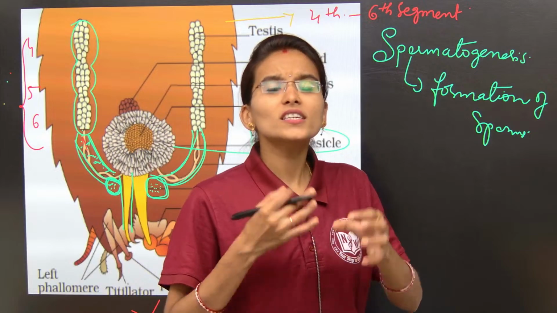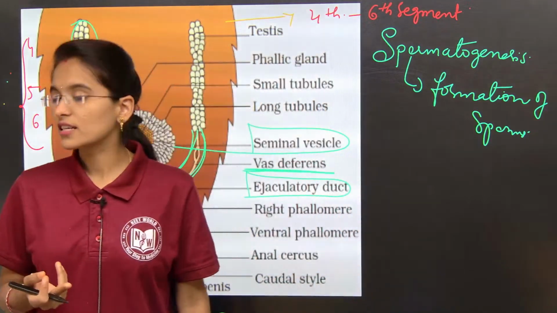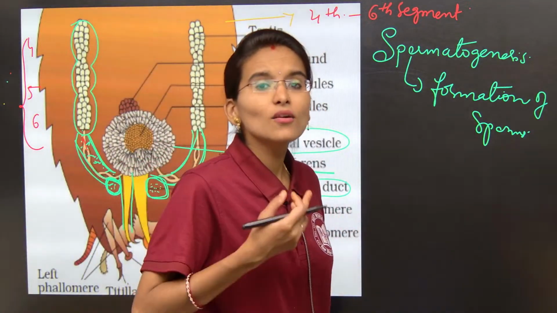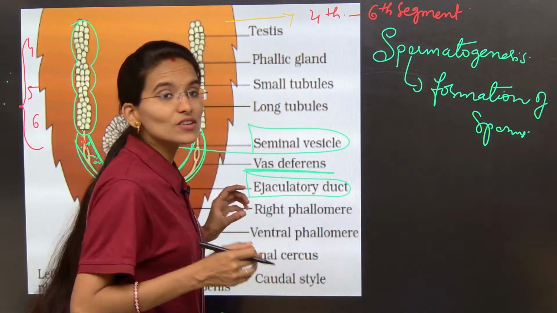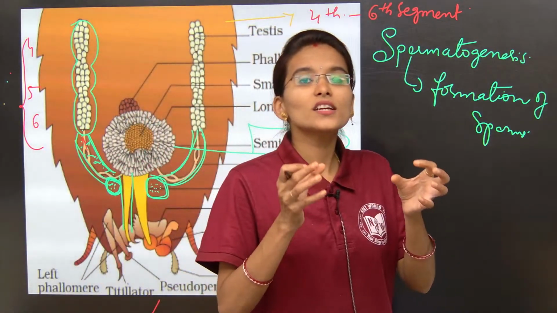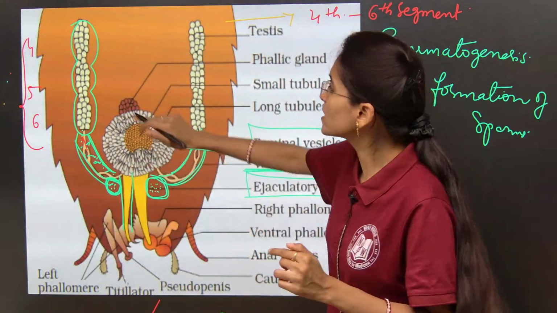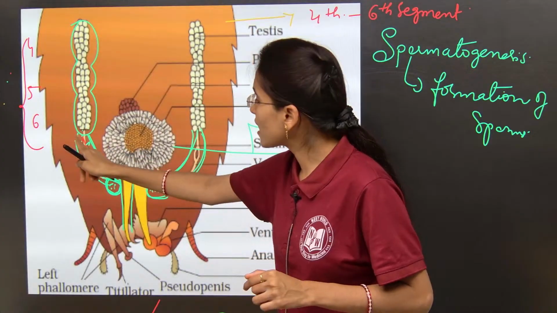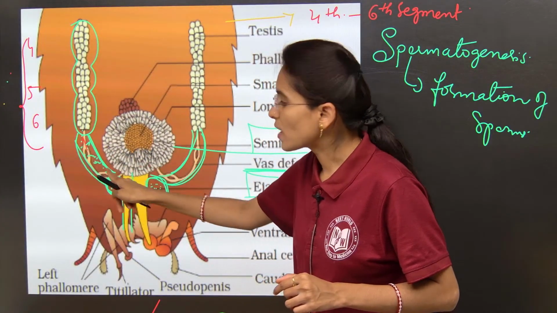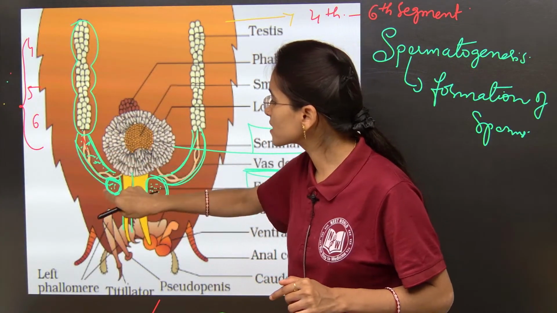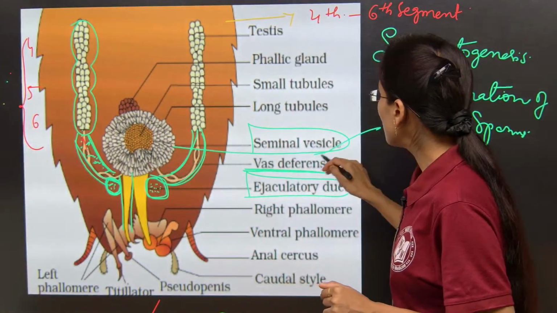Now what is the role of the seminal vesicles? The seminal vesicles are involved in the storage of sperms. All the sperms which are released from these trilobed testes will travel through the vas deferens, and next the sperms get stored in the seminal vesicles.